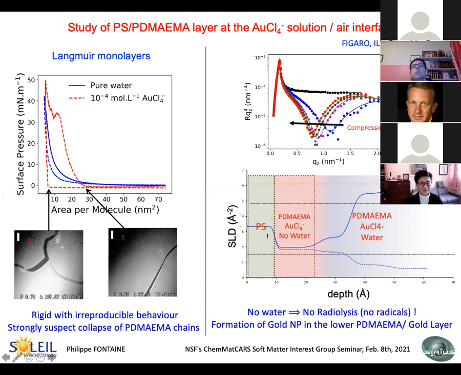Of course, you have floating on the surface of water the polystyrene block, which is insoluble, so it anchors the polymer at the surface. And we have then two layers. The first layer, in contact with the polystyrene layer, is a PDMA layer with gold inside, but without water. And then we have some chains which are protruding in the solution, this time with water. So for the layer without water, of course, we cannot make the radiolysis because you cannot form radicals since there is no water. But we can expect to succeed to do something in this layer, since there is water.